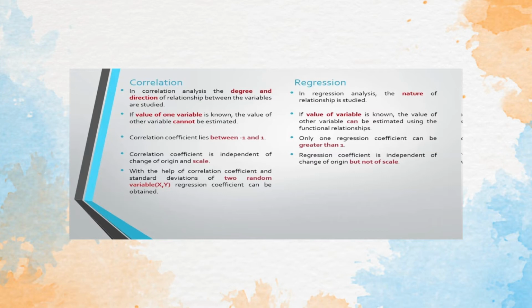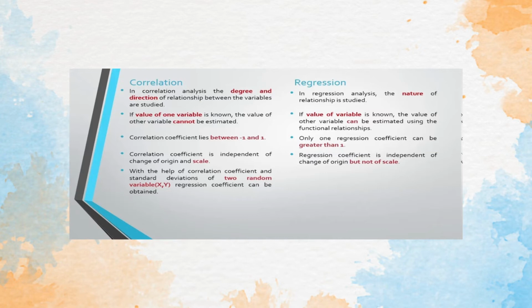And if the value of one variable is known, the value of the other variable can be estimated using the functional relationship. So what we are going to do in regression, we are more emphasizing on the functional relationship. As far as correlation is concerned, the correlation coefficient lies between -1 and 1. As far as regression is concerned, only one regression coefficient can be greater than 1. Whereas the correlation coefficient is dependent on change of origin and scale, the regression coefficient is independent of change of origin but not of scale.